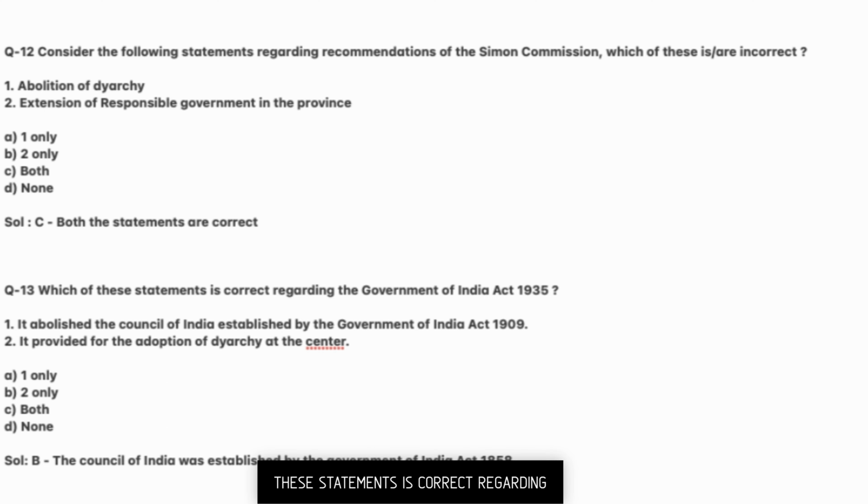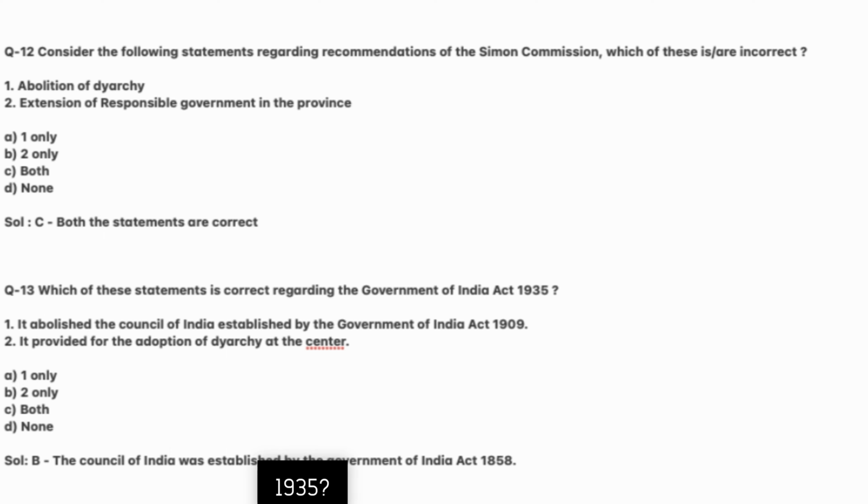Next, which of these statements is correct regarding the Government of India Act 1935? 1. It abolished the Council of India established by the Government of India Act 1909. Second, it provided for the adoption of diarchy at the centre. Answer B. The Council of India was established by the Government of India Act 1858.